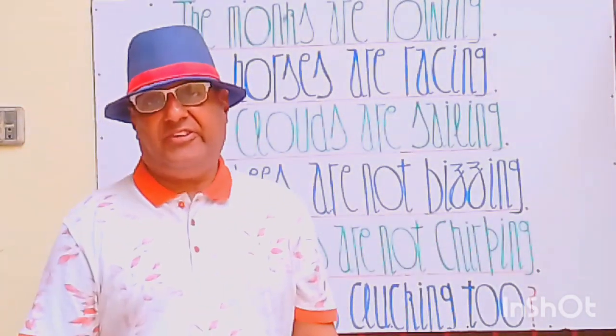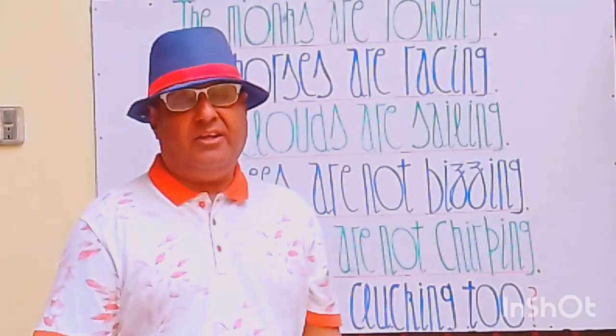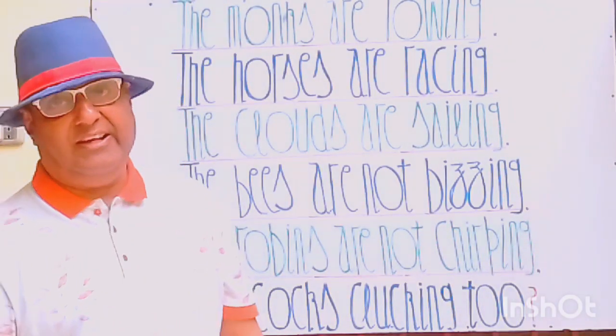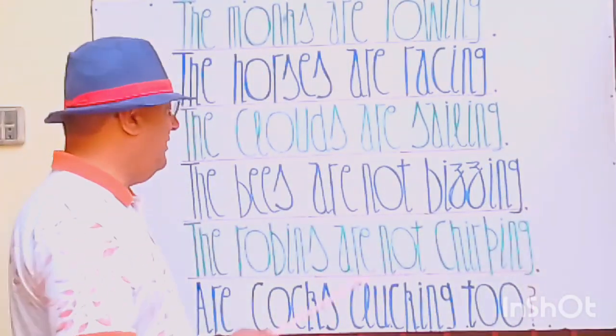The clouds are sailing. बादल धुंधला रहे हैं. The clouds are sailing in the sky. बादल आसमान पर धुंधला रहे हैं. The clouds are sailing in the sky. Let's move to the next statement.